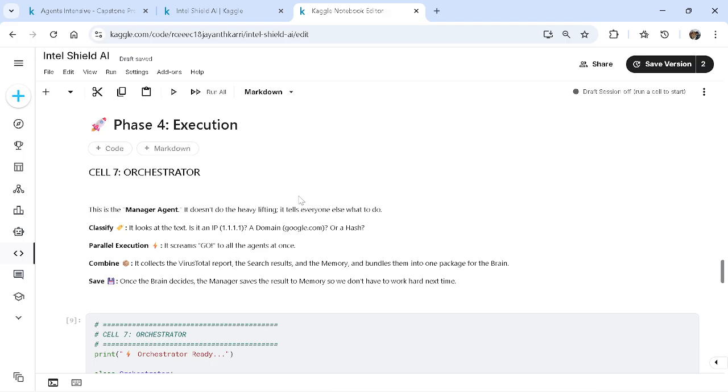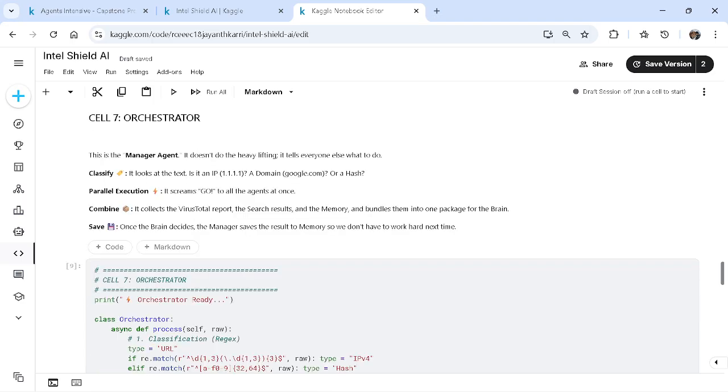Coming to the next phase of our coding journey, we need to install our tools. What are the hands that will do the work? What are the eyes performing the Google lookups and the OSINT data gathering? Now we need orchestration. We need to connect our hands, eyes, and everything with our brain to get our things done. So here the orchestrator works.